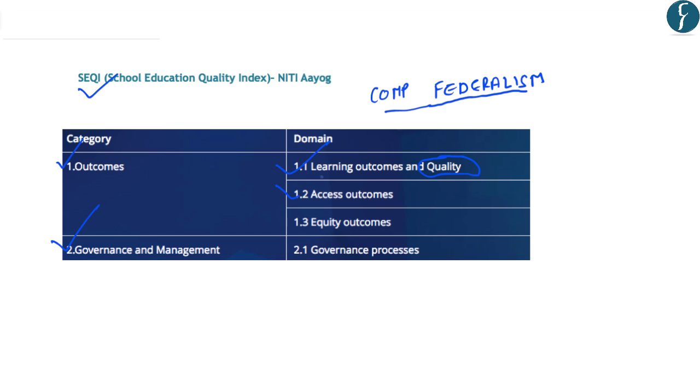Second is related to the access outcome, as to how accessible education is to all sections of society. And third is related to the equity of outcomes, which means, for example, whether the education outcomes are evenly spread across gender, for example, are these educational initiatives benefiting the women or not? And also the poor sections of society. The second aspect of this index is related to governance and management in the field of education. And this includes the governance process and the structural reforms that have been taken by the state in order to improve the outcomes of education.